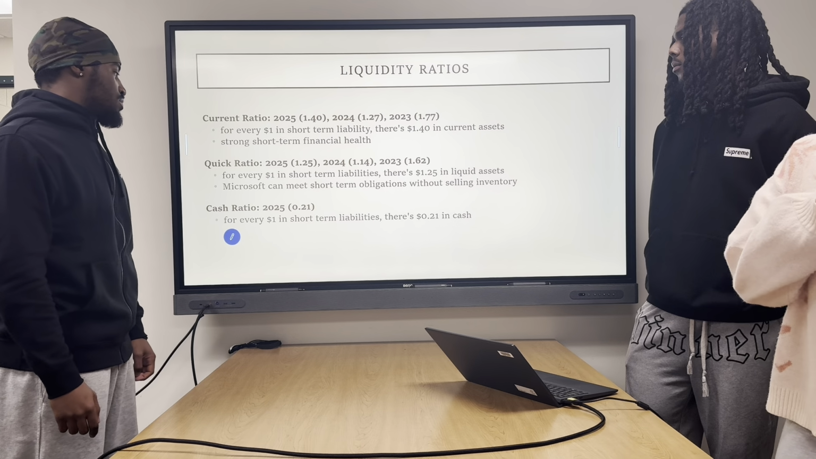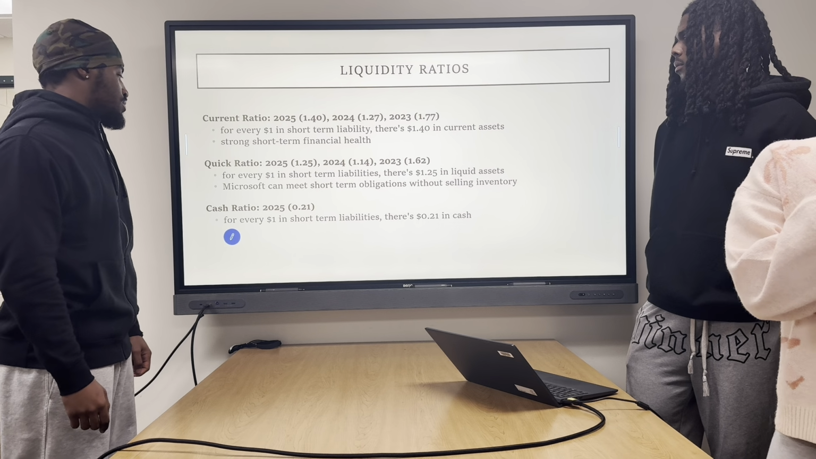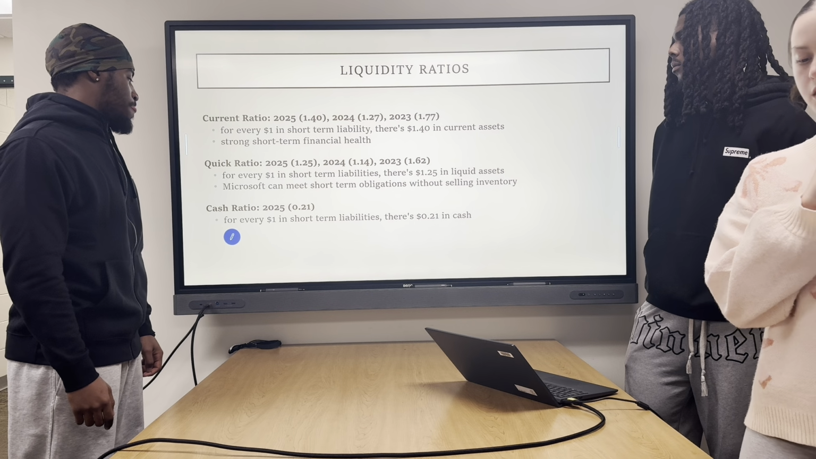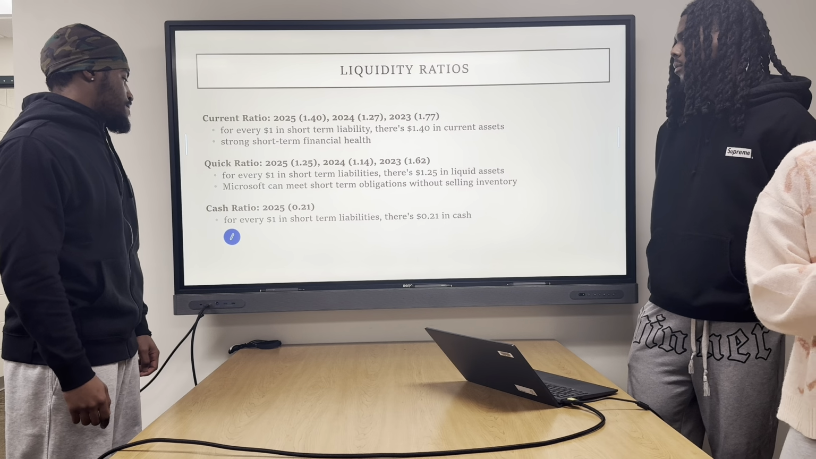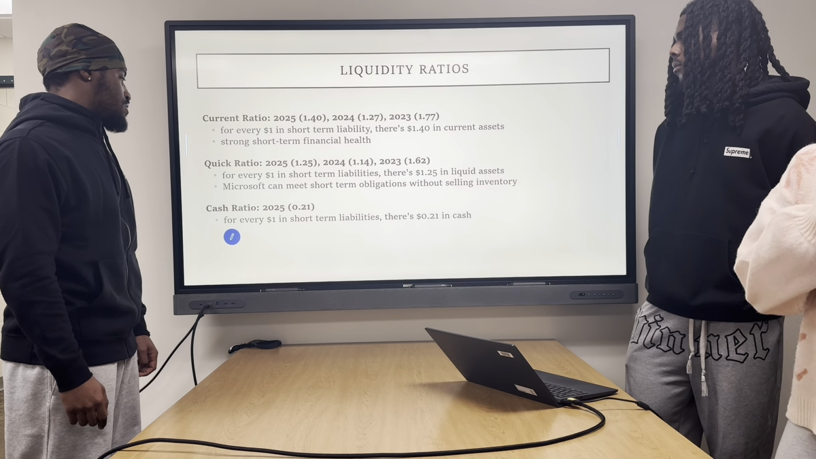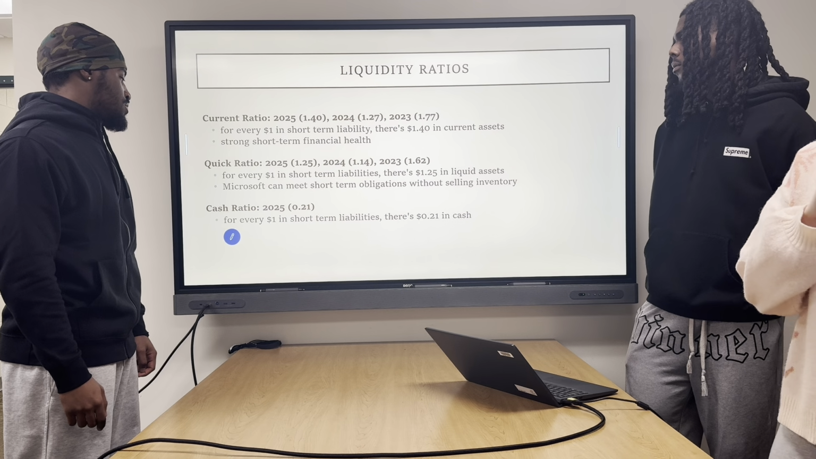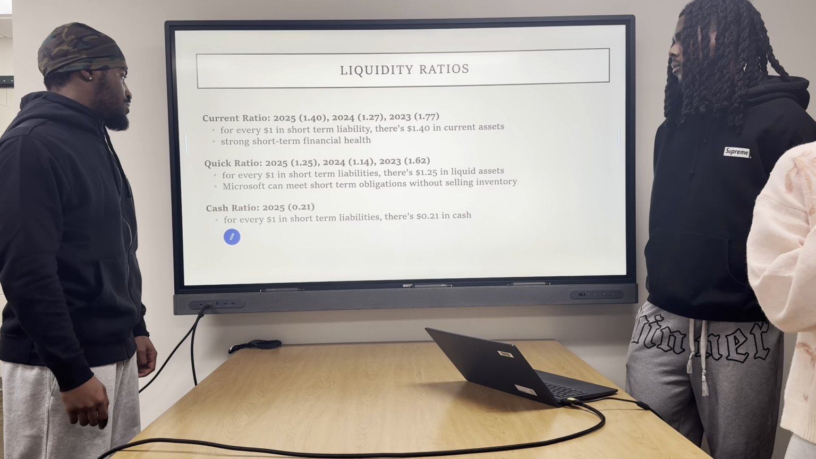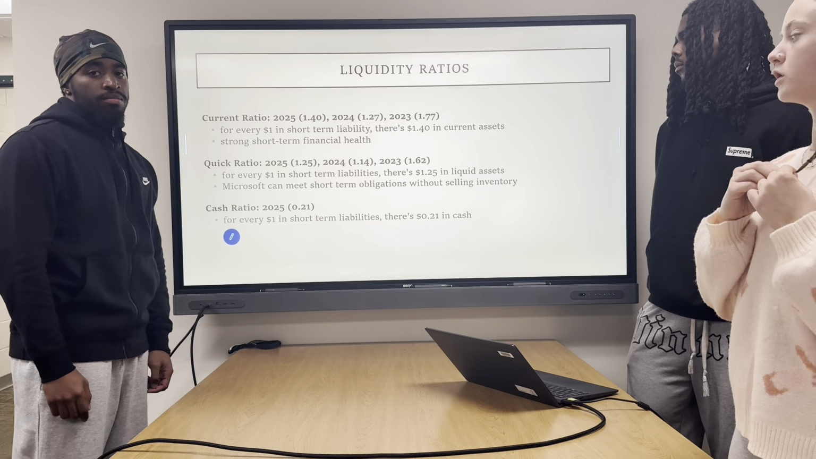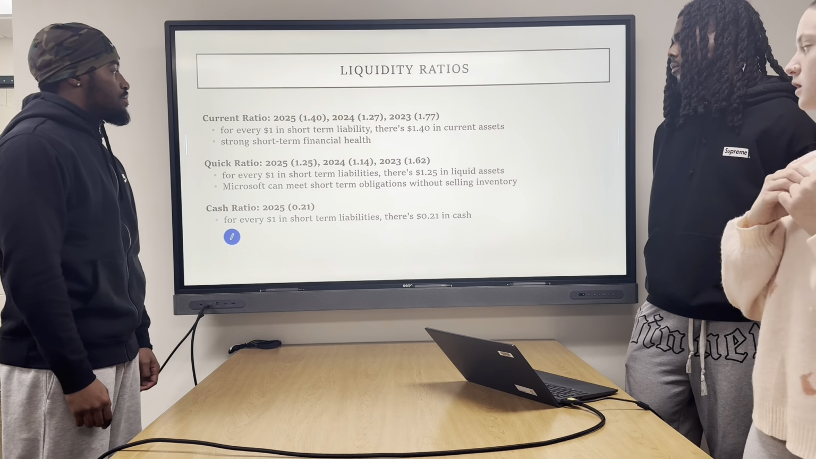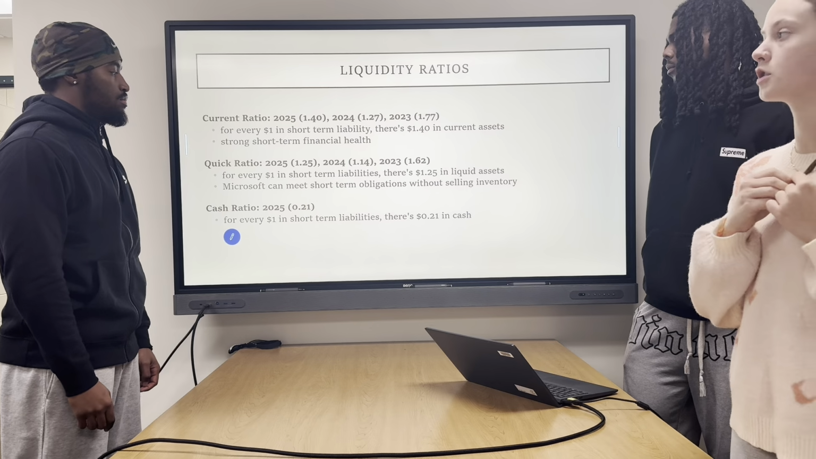Moving on to the quick ratio, they're currently at 1.25, which means for every dollar in short-term liabilities, there's $1.25 in liquid assets. A liquid asset is just anything that can be quickly turned into cash. Microsoft can meet their short-term obligations without selling any of their inventory. And then finally, for the cash ratio, they're currently at 0.21, which means for every dollar in short-term liabilities, there's about 20 cents in cash.